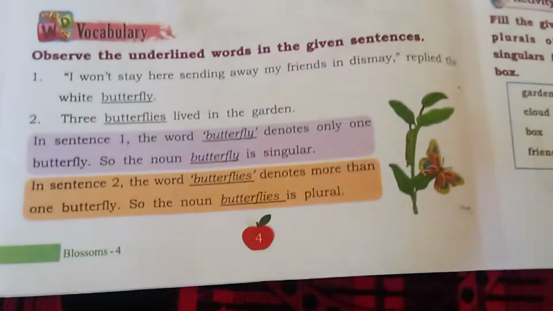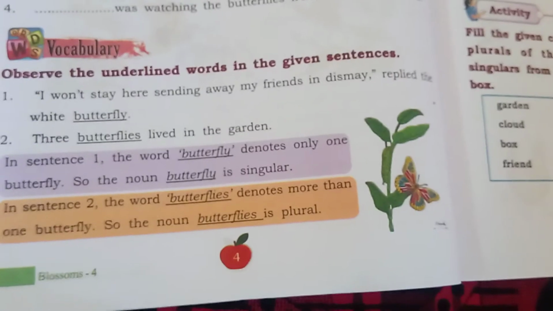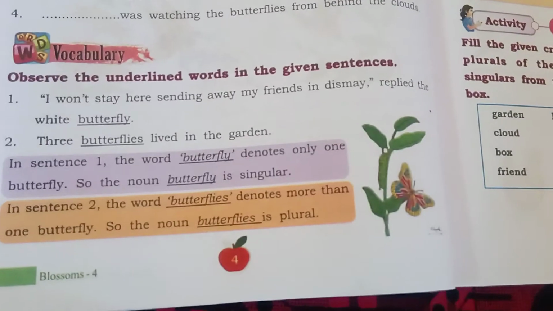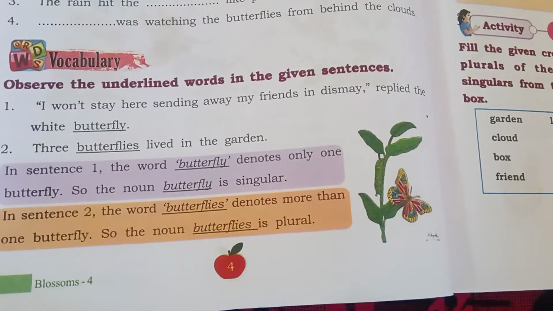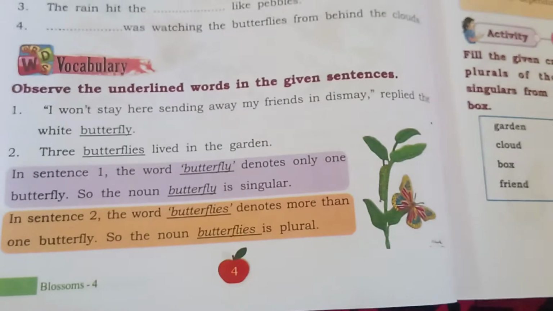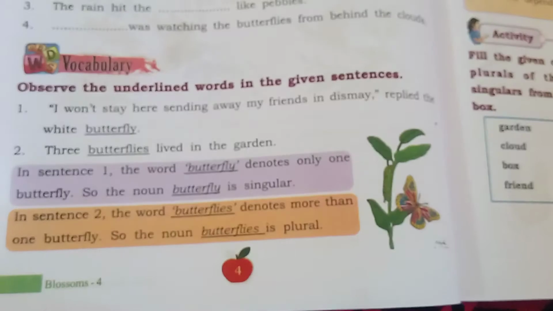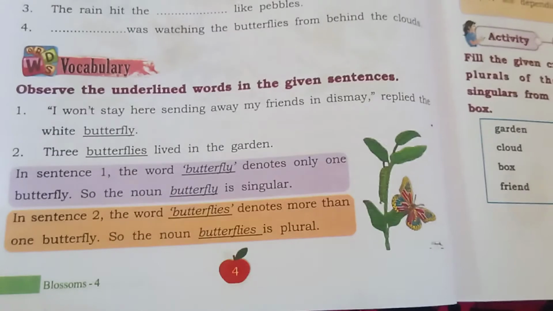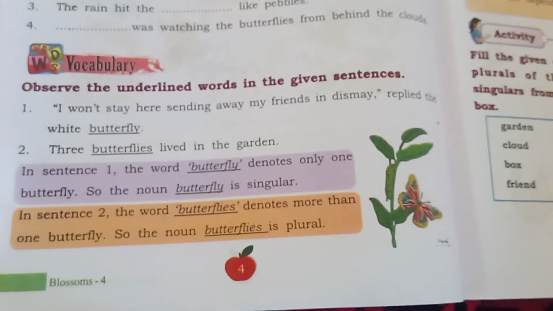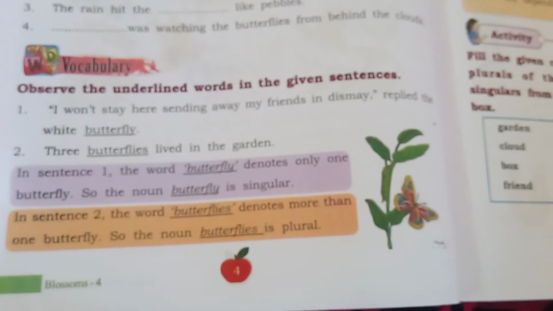Okay. Now, here see vocabulary. Observe the underlined words in the given sentences. I won't stay here sending away my friends in dismay, replied white butterfly. Three butterflies lived in the garden. These are two sentences, children. In sentence 1, the word butterfly denotes how many?